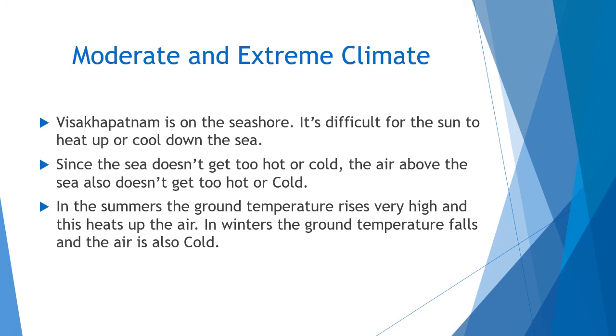This is the influence of the sea. That's why coastal areas have a moderate climate and interior parts have extreme climatic conditions. You can find these differences by noting the maximum and minimum temperatures every day while watching the news. You can see that sea coast areas have lower temperatures than the interior parts.